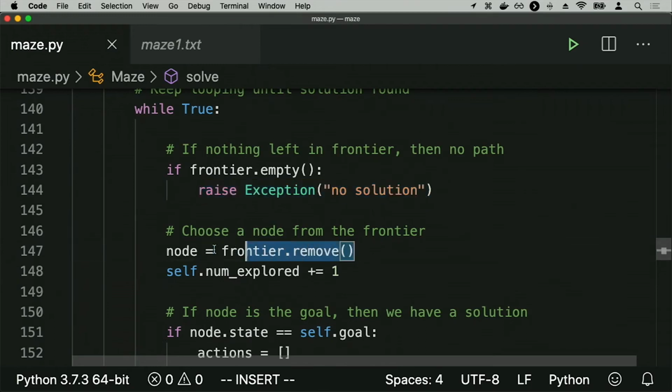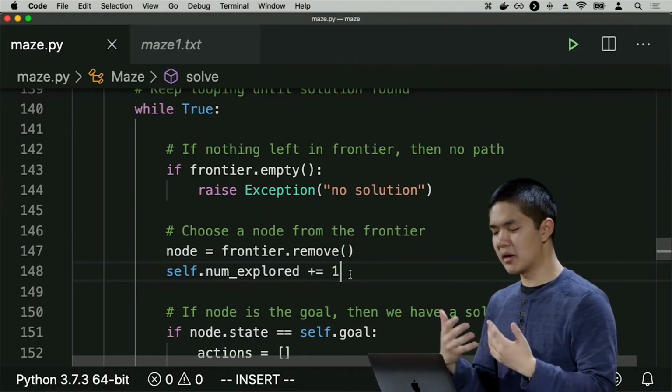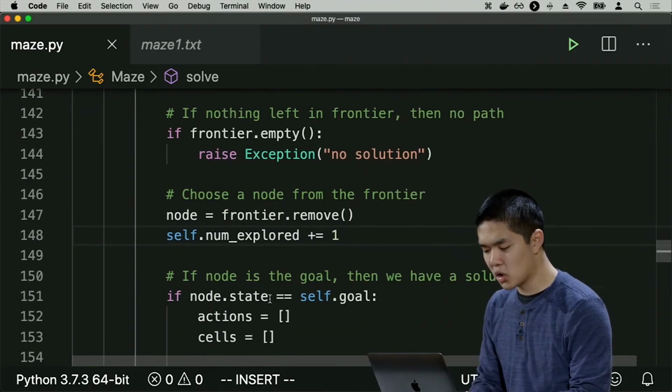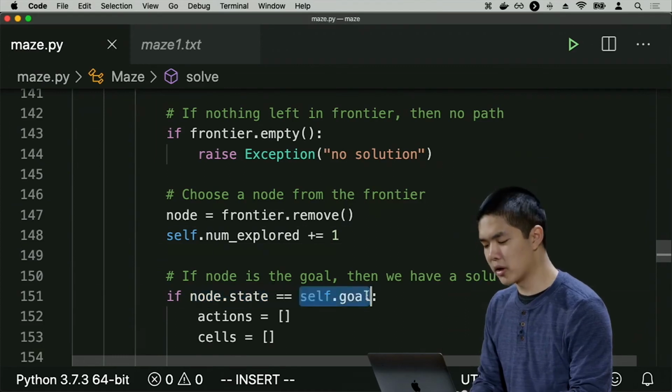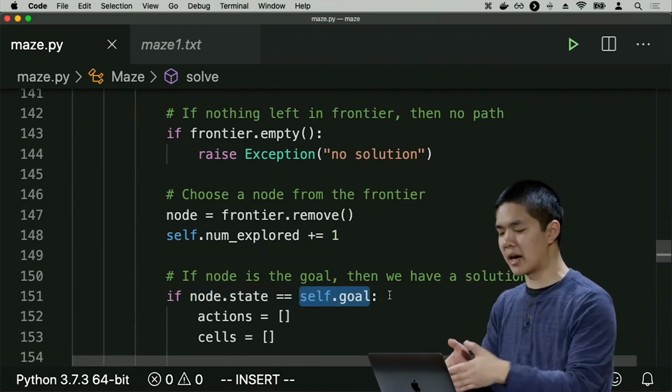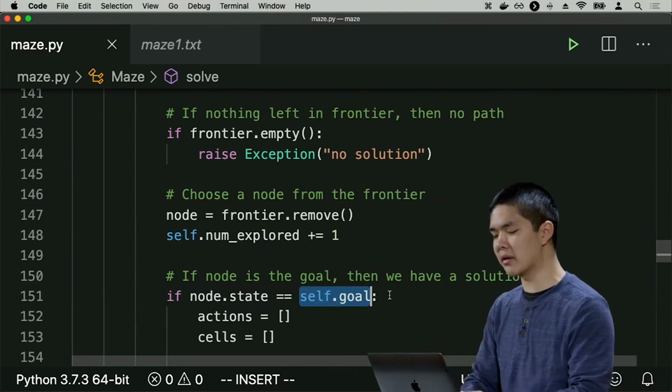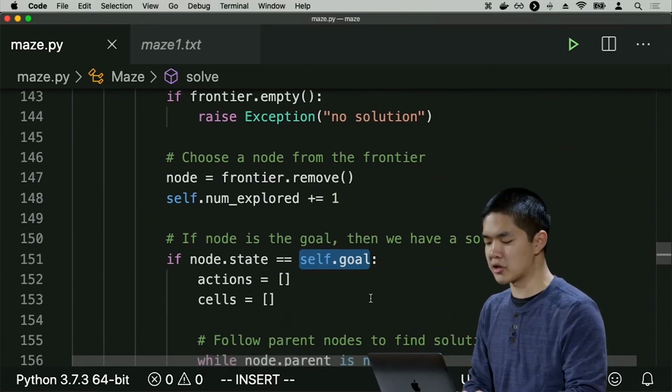Otherwise, we'll go ahead and remove a node from the frontier, by calling frontier.remove, and update the number of states we've explored, because now we've explored one additional state. So we say self.numExplored plus equals 1. Once we remove a node from the frontier, recall that the next step is to see whether or not it's the goal test. And in the case of the maze, the goal is pretty easy. I check to see whether the state of the node is equal to the goal. Initially, when I set up the maze, I set up this value called goal, which is a property of the maze, so I can just check to see if the node is actually the goal.